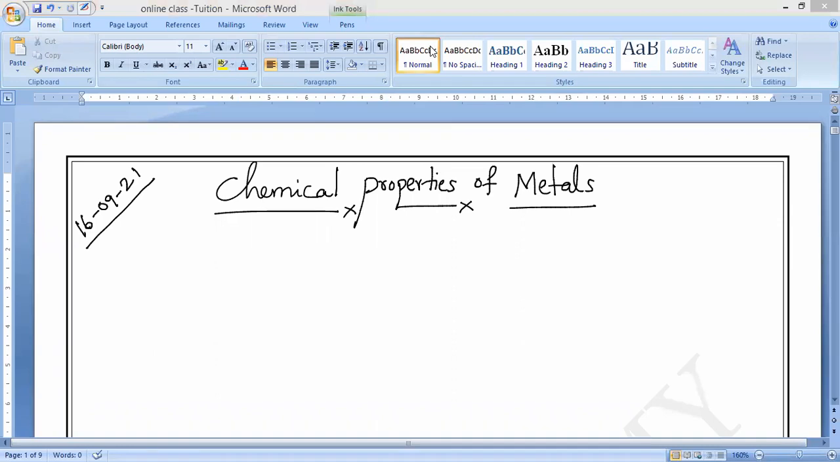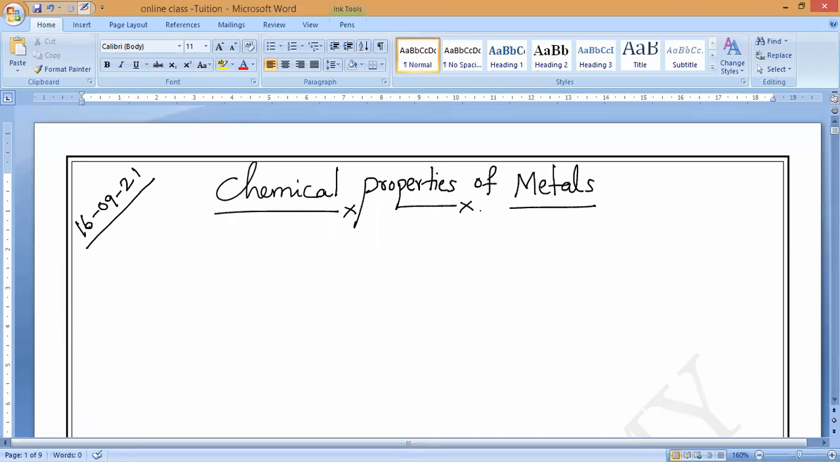As we know, in the last class we studied the physical properties of metals as well as non-metals, and the exceptions in physical properties. So now let us come to our today's class. We are going to start the next concept: chemical properties of metals.